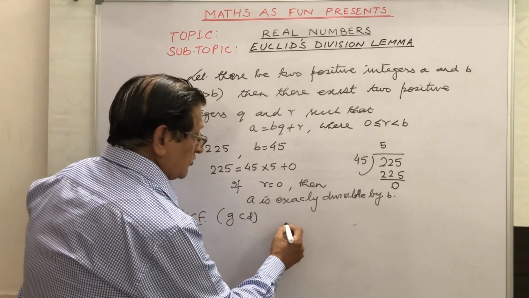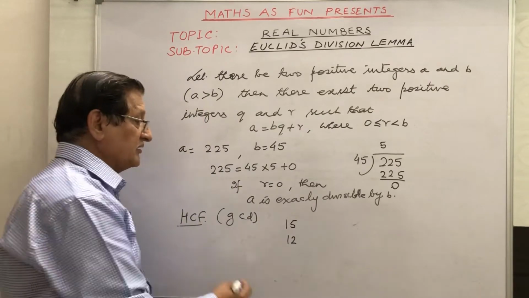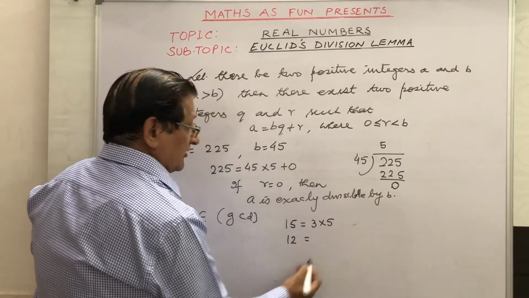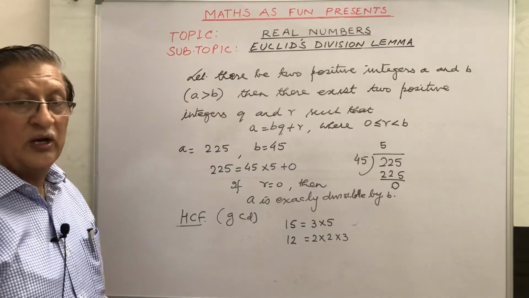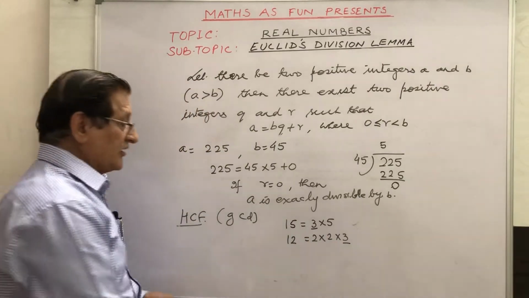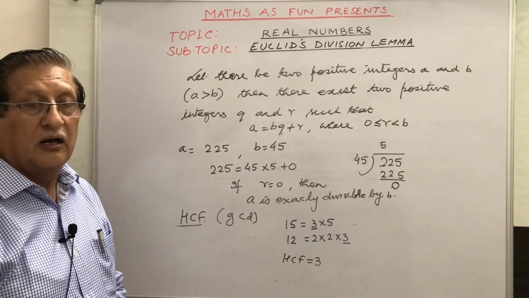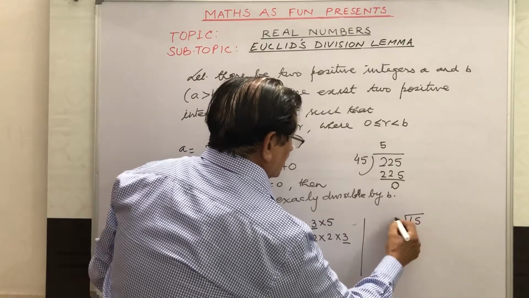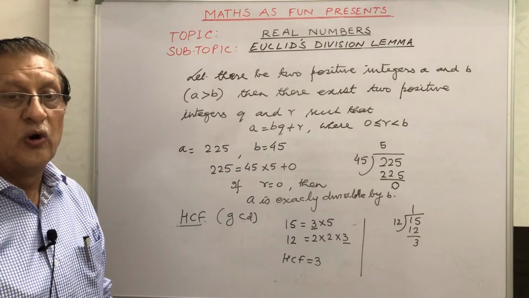Suppose I take two numbers, 15 and 12. I find the factors of 15, they are 3 into 5, and the factors of 12 are 2 into 2 into 3. What is the common factor in them? That is 3. So HCF comes as 3. You know how to find this by the factors method. Another method we can take: suppose we divide 15 by 12, 12 ones are 12, we are left with 3. This method is known as the long division method.